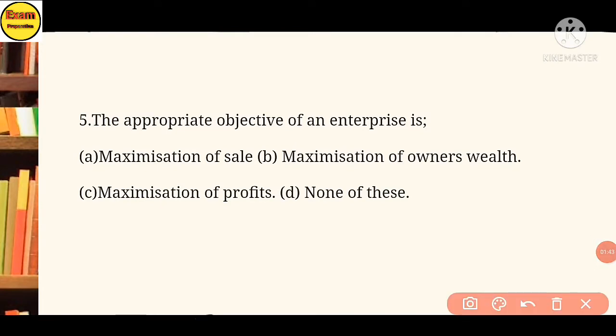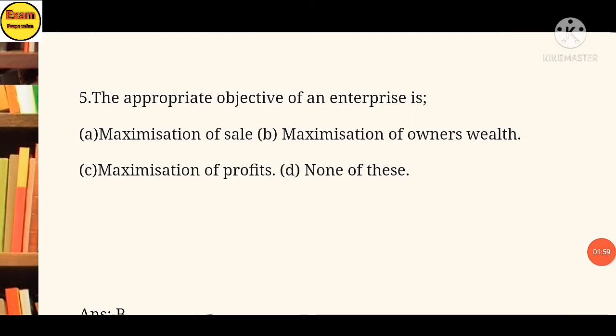5. The primary objective of an enterprise is A. Maximization of sales. B. Maximization of owner's wealth. C. Maximization of profit. D. None of the above. The answer is option B. Maximization of owner's wealth.